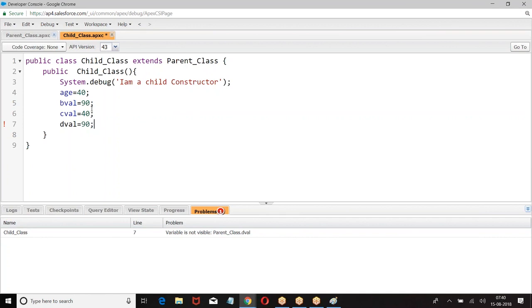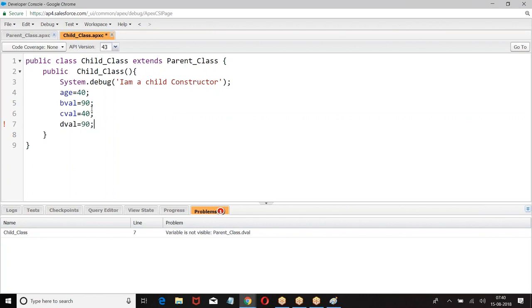So what is this concept? The concept of reusability. Whatever properties are in the parent class, I am reusing them in the child class. Your textbook definition is: acquiring the properties of one class by another class, 16 marks. Acquiring the properties of one class by another class is inheritance.